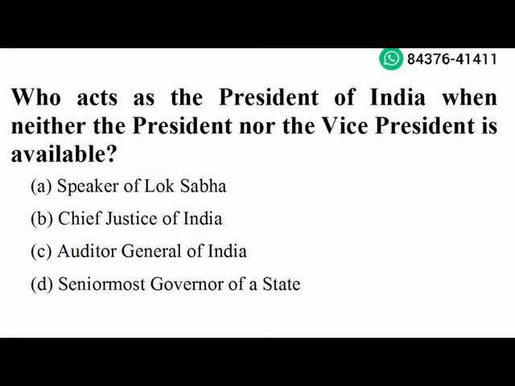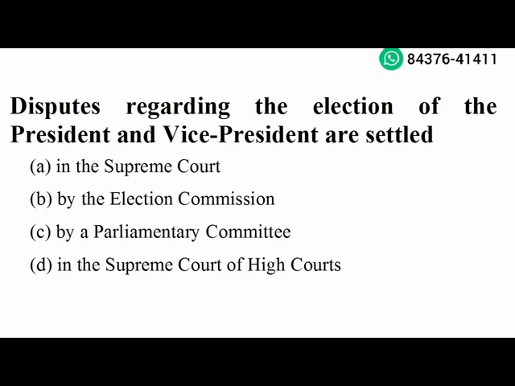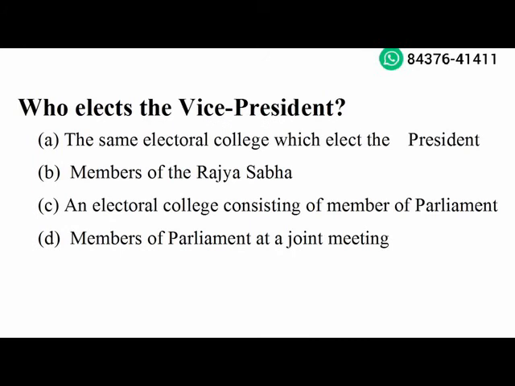Next question. Who acts as the President of India when neither the President nor the Vice President is available? Chief Justice of India. Option B is the right answer. Next question. Disputes regarding the election of the President and Vice President are settled in the Supreme Court. Option A is the right answer. Next question. Who elects the Vice President? An electoral college consisting of members of parliament. Option C is the right answer.